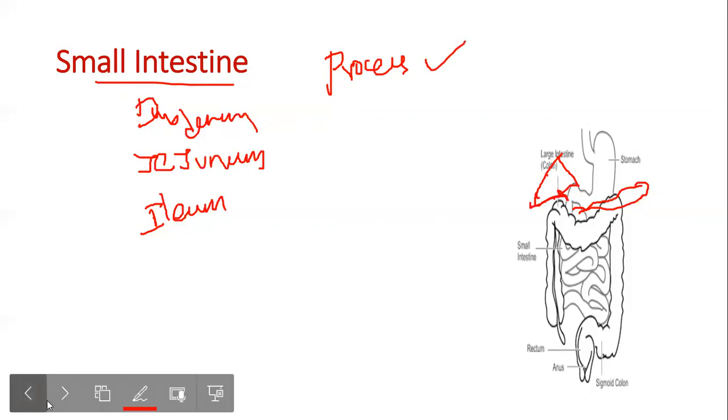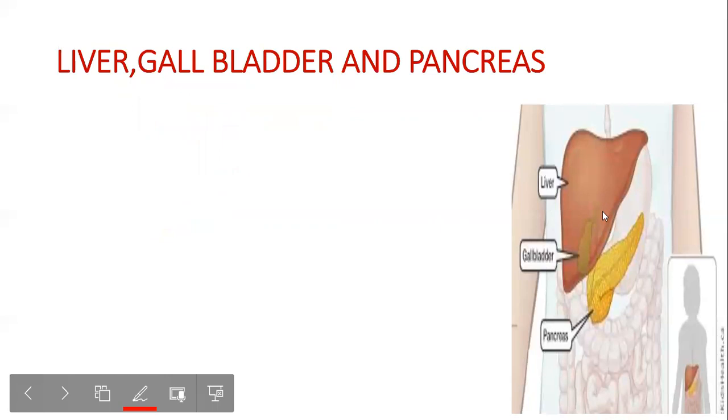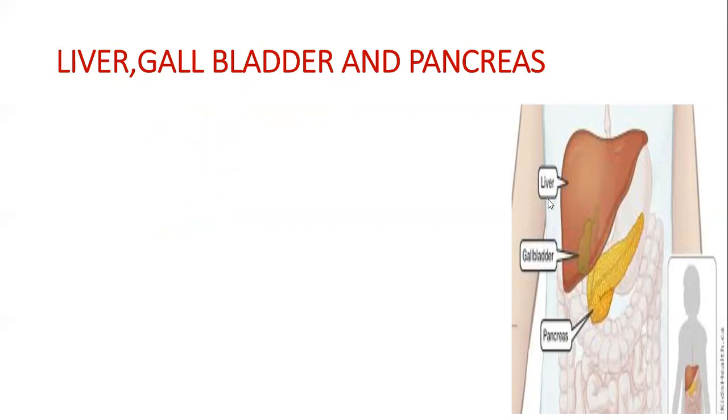Okay, so now, this is the liver, this is the pancreas, and this is the gallbladder. I have spoken about this earlier, saying that these are accessory glands, that is, they release their enzymes, so they help in digestion without taking part in it. Now let us study each. So what is the function of the liver? The liver produces something called bile juice.